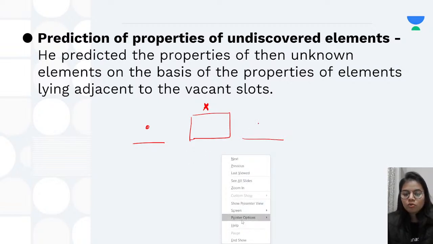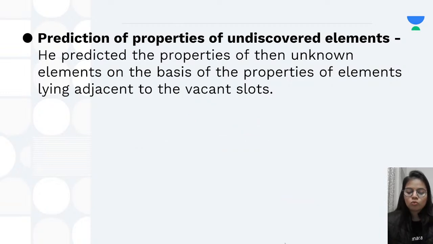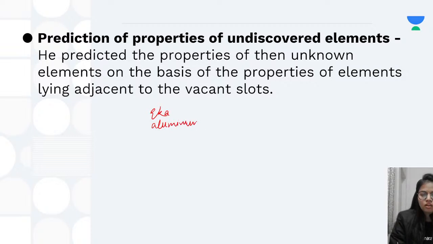So let's see what are the properties that he predicted. Let's go for eka-aluminium. Eka-aluminium means there was an element which was not known at that time, which had to lie below aluminium.